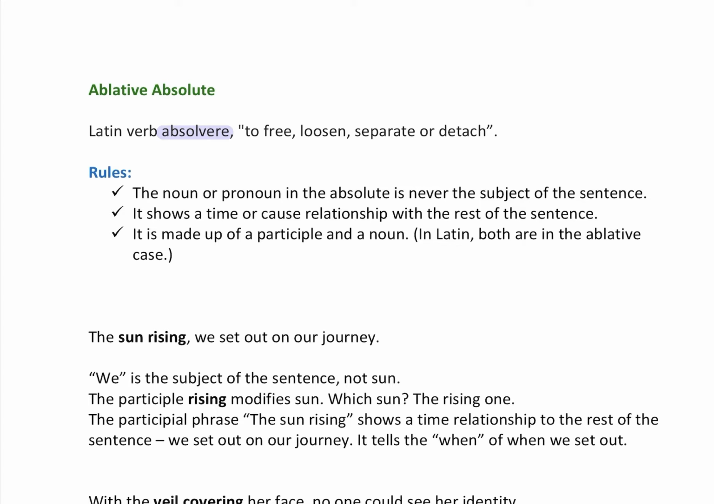Frequently, it's even set off by commas, and you'll see that in Latin too when we write Latin sentences for you. We'll do that as well. And in Latin, it's always the combination of a noun in the ablative case and a participle. So let's take a look at the rules.